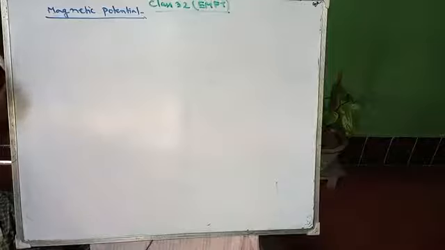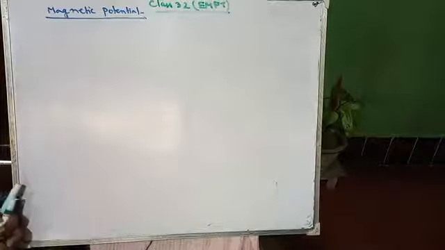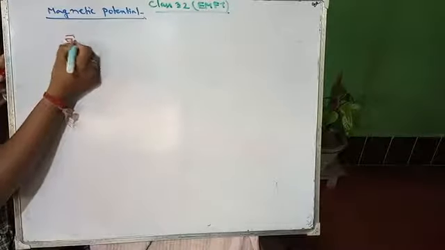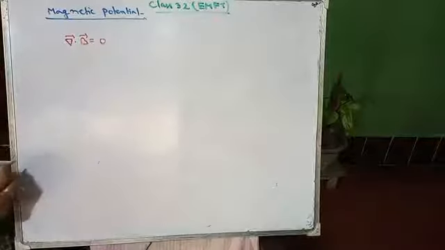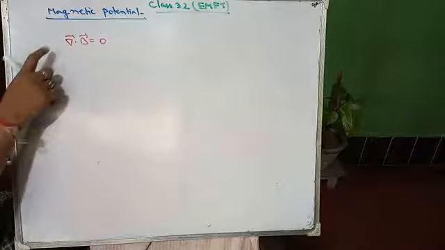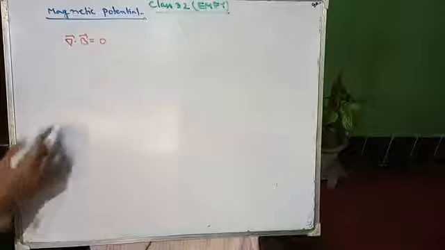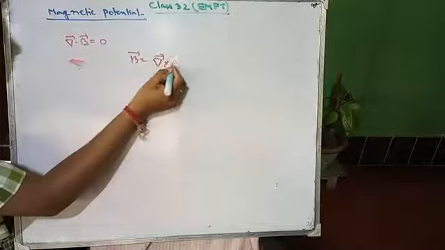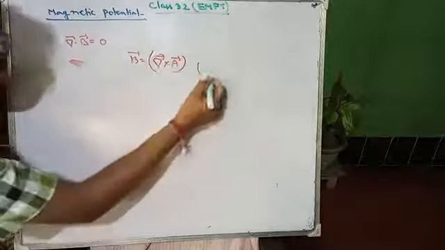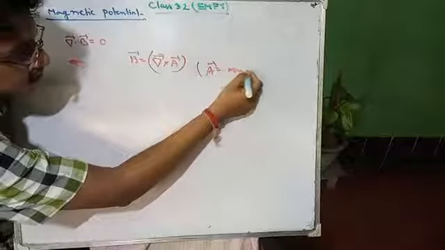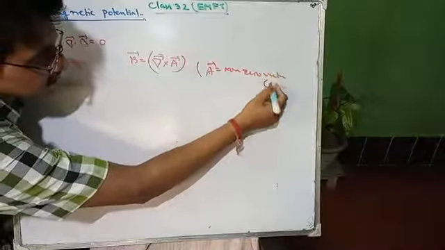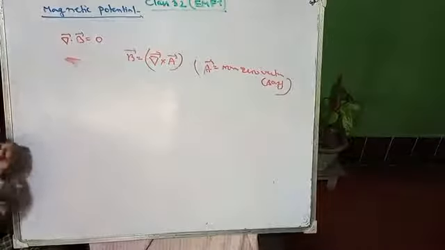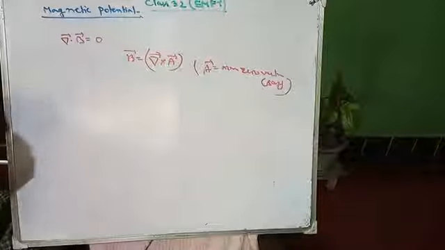Write down the heading magnetic vector potential. Okay, so right, from Maxwell's third relation, which will be called here again, that is divergence of B equals 0, hence B can be expressed as curl of another vector A, say. So A equals a non-zero vector. We are considering it, assuming it. So B vector equals curl of A. Actually, we are assuming it.